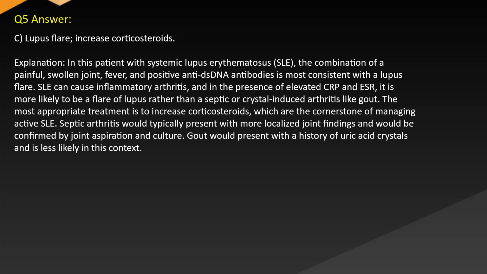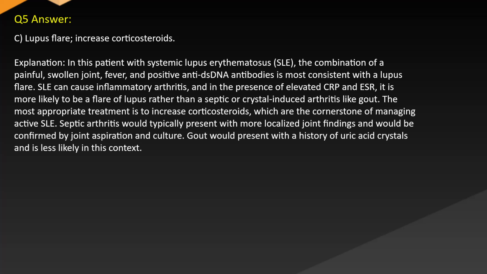Explanation. In this patient with systemic lupus erythematosus, SLE, the combination of a painful swollen joint, fever, and positive anti-DNA antibodies is most consistent with a lupus flare. SLE can cause inflammatory arthritis, and in the presence of elevated CRP and ESR, it is more likely to be a flare of lupus rather than septic or crystal-induced arthritis like gout. The most appropriate treatment is to increase corticosteroids, which are the cornerstone of managing active SLE.